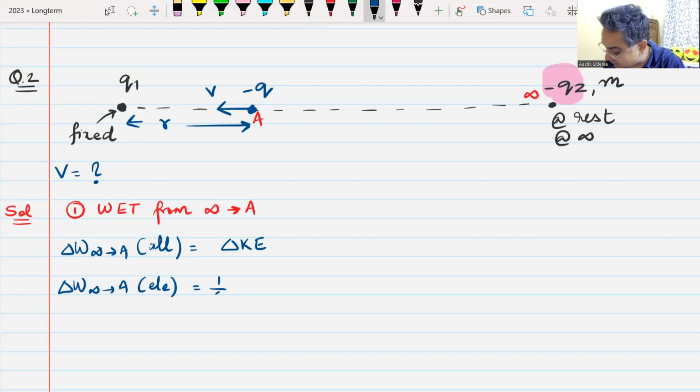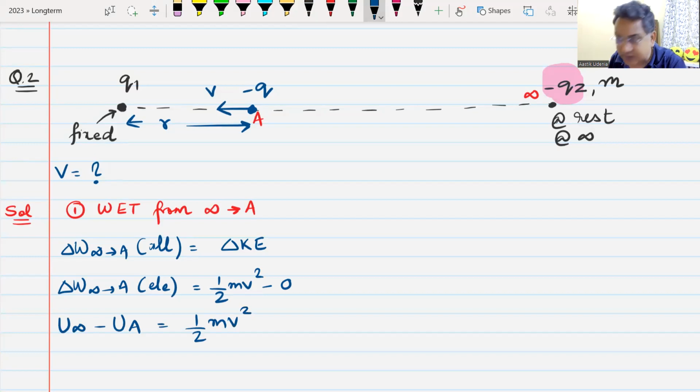Final kinetic energy is half mv square and the initial kinetic energy is 0. Now work done from infinity to A by the electrostatic force can be written as energy at infinity minus energy at A, that will be equal to half mv square. Do we understand it up till here?